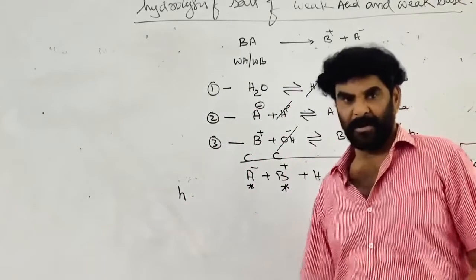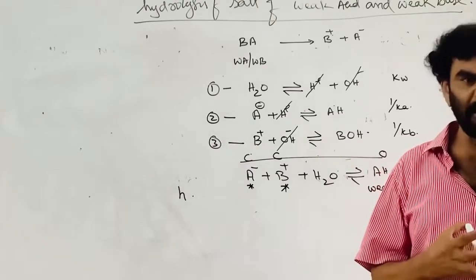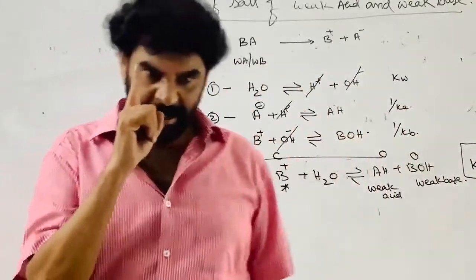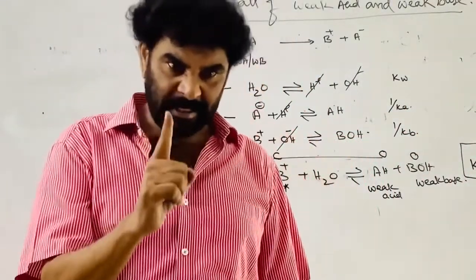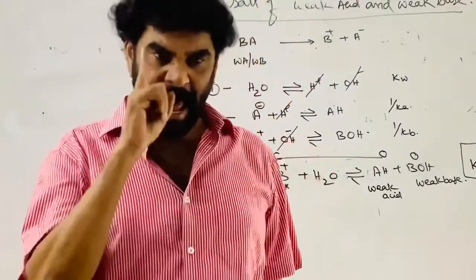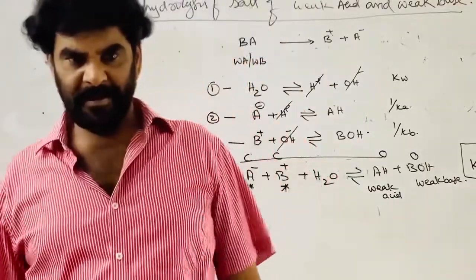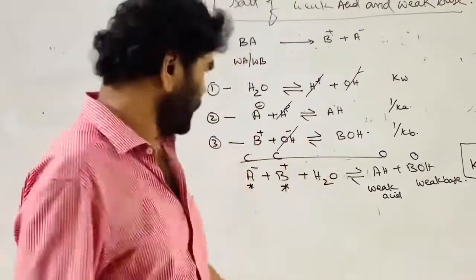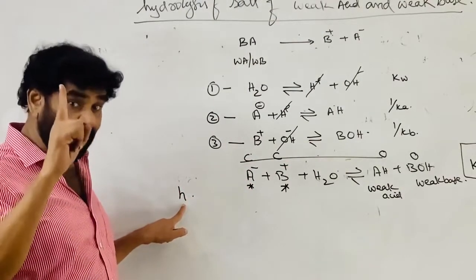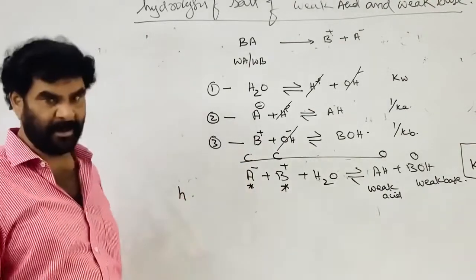What is h? h is not the change in concentration. h is the moles of the particular ion that is involved in the hydrolysis for 1 mole of the ion, the fraction of the ion that takes part in the hydrolysis. So h is the number of moles of the ion that take part in the hydrolysis per mole of the ion, A minus ion.